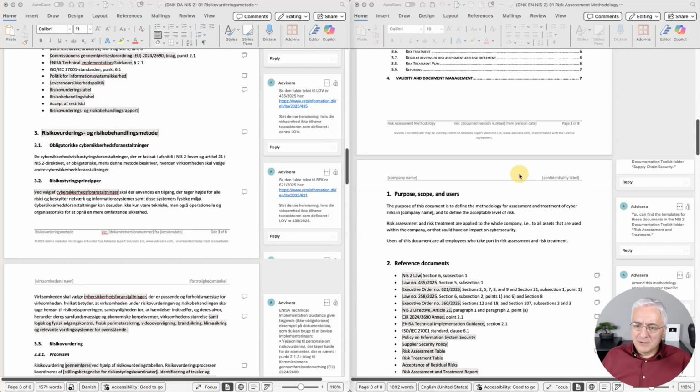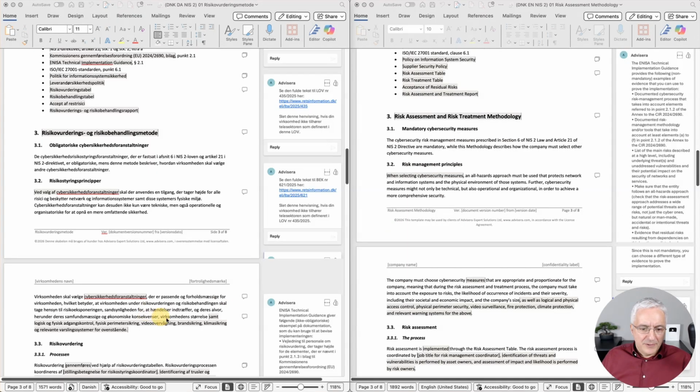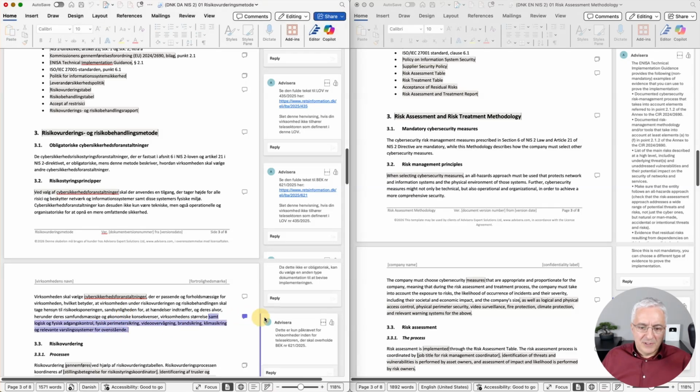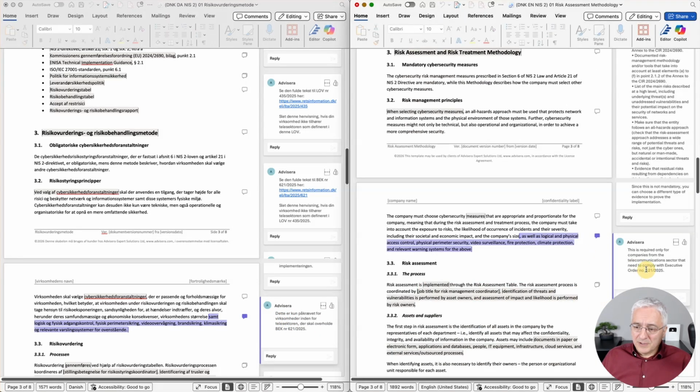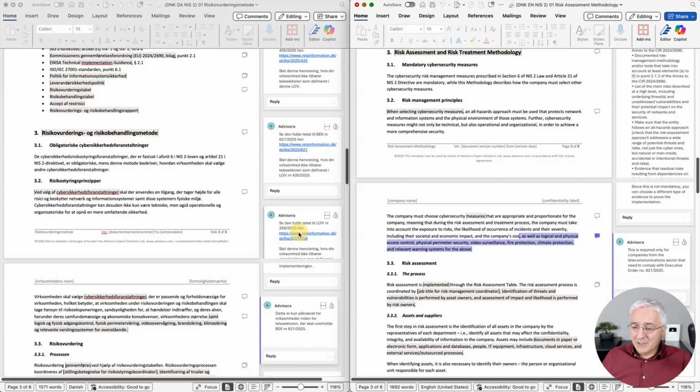Let me scroll the English version as well. And here you can see that there is this addition about logical, physical access control, physical security, perimeter, these kinds of things. And when you open the comment, which explains why this is here, you can see that there is this reference to this Executive Order 621. So again, this document was based on 27001, but was adapted to CIR and ultimately to all of these Danish laws and regulations.